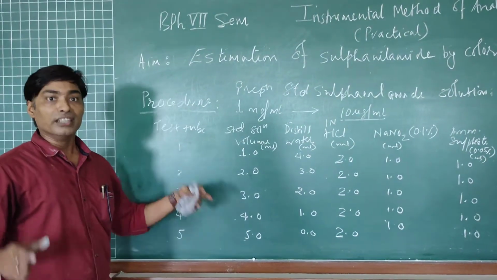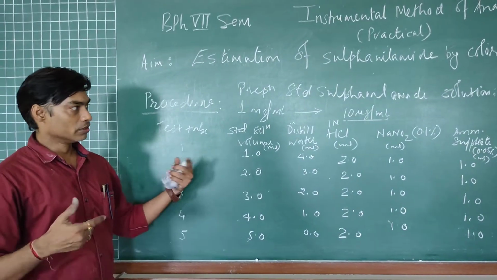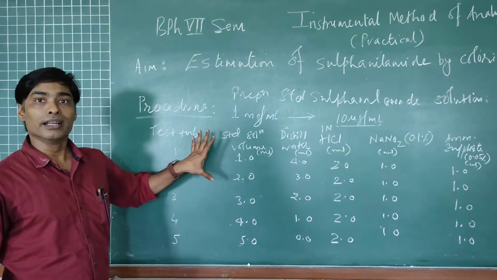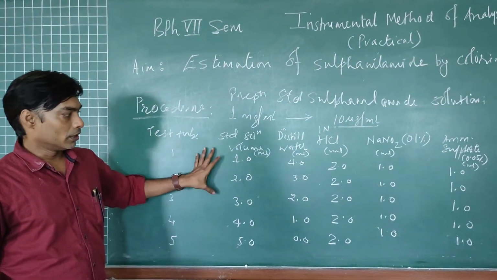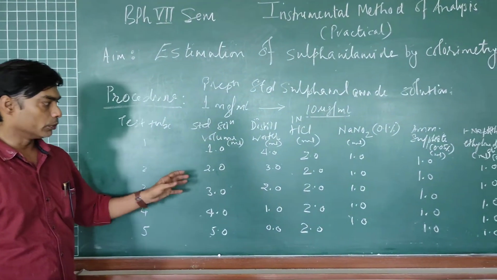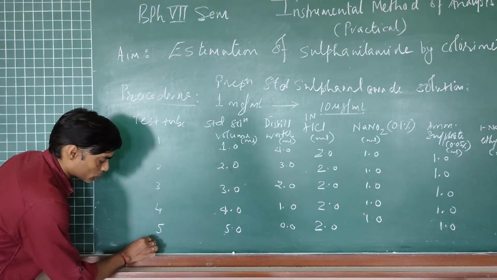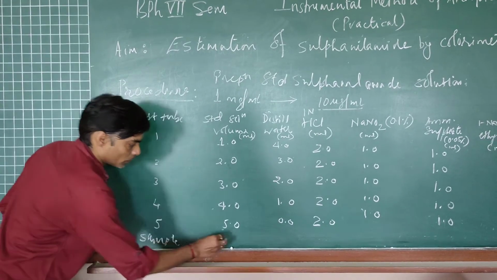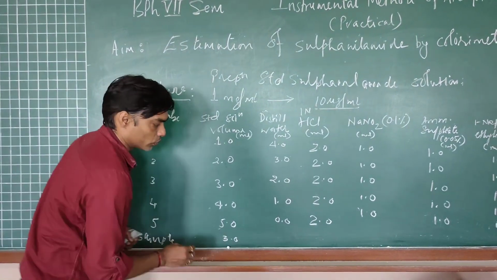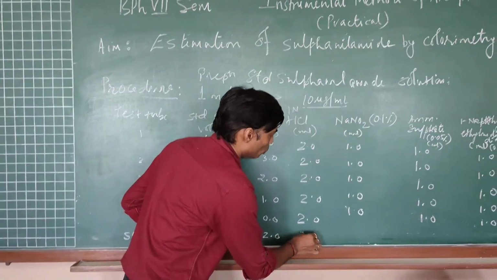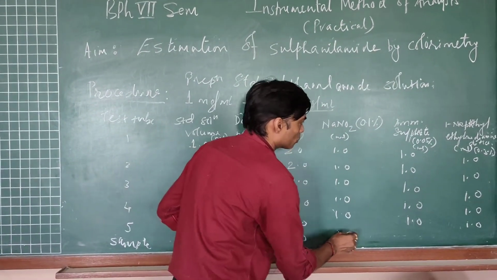Okay, we will be seeing the preparation of the sample solution. The sample solution has to be prepared in a similar manner, but instead of taking 5 different solutions, we will be taking only one sample solution. I will be writing the sample solution at the bottom here. We will be taking around 3 ml. We will be adding 2 ml distilled water, 2 ml of HCl, 1 ml of sodium nitrite.